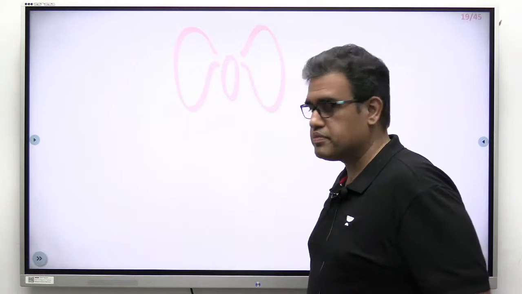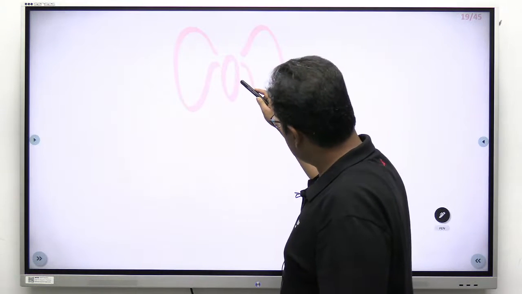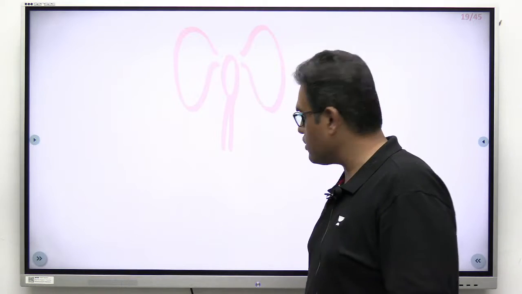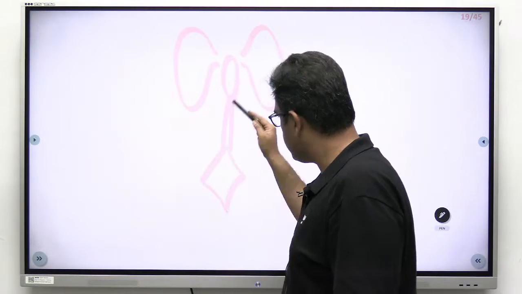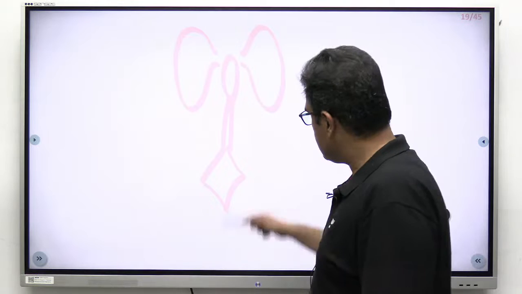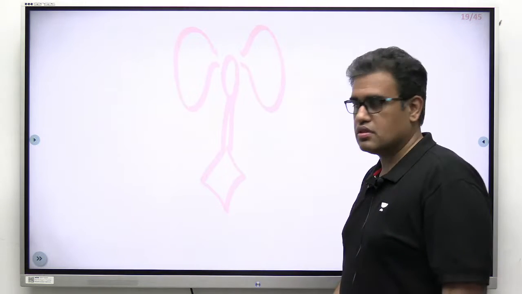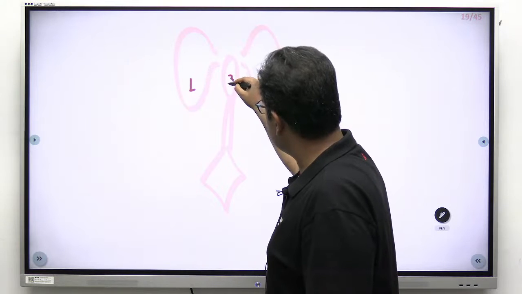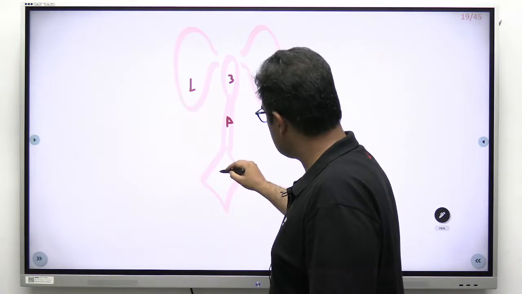And this third ventricle goes down with a very thin aqueduct, and that opens up into the fourth ventricle. And this is the normal flow chart. I repeat, these are the lateral ventricles. This is the third ventricle, that is the aqueduct of Sylvius, that is the fourth ventricle.